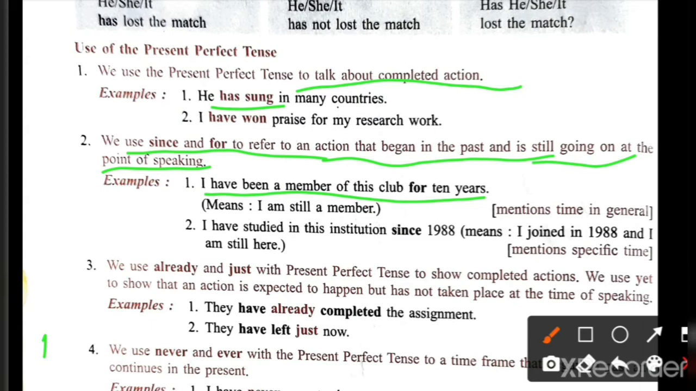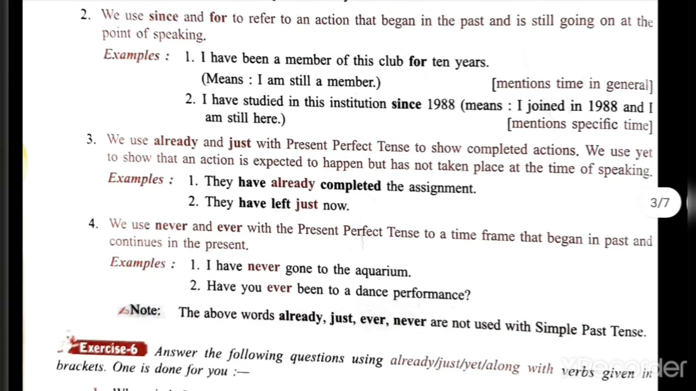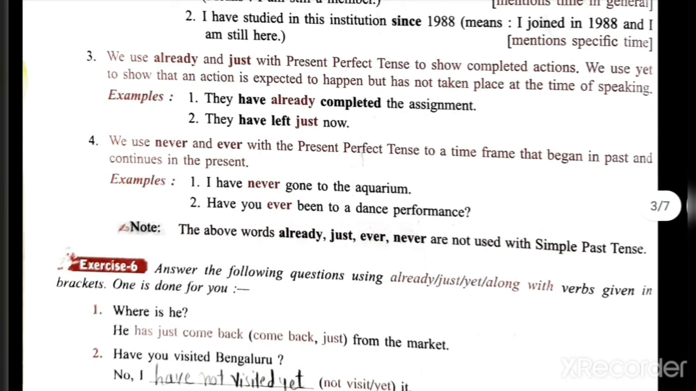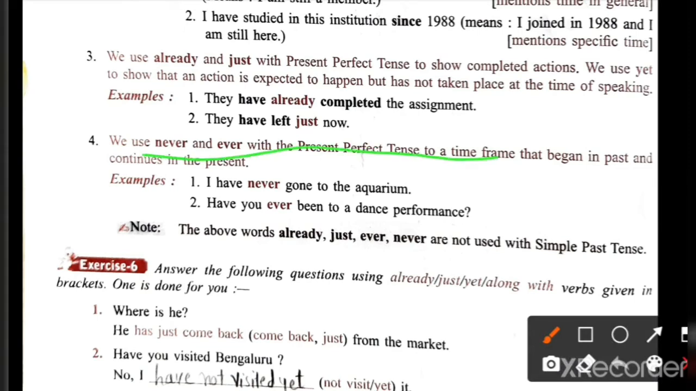Okay, then we have already and just in present perfect tense to show completed action. That is, in present perfect tense, for an action that has been completed, we will use already or just. Then we use never or ever with present perfect tense for a time frame that began in the past and continues in the present.